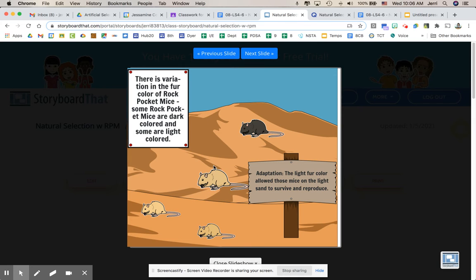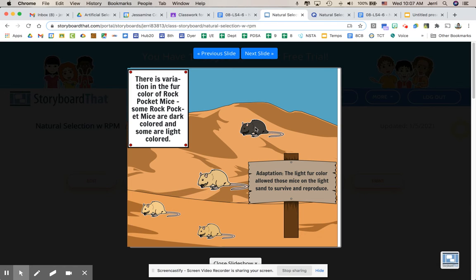Okay, so here we are within our environment in the Sonoran Desert, and here are little rock pocket mice. These little guys are really small. They're probably about an ounce or so in size. And one of the researchers that I've listened to on some of the videos that we use with this calls these little guys the Snickers bar of the desert, which I think is hilarious. But that basically says that everything eats them. They're just kind of a little snack. There are a lot of predators that eat them, and so they're kind of vulnerable.